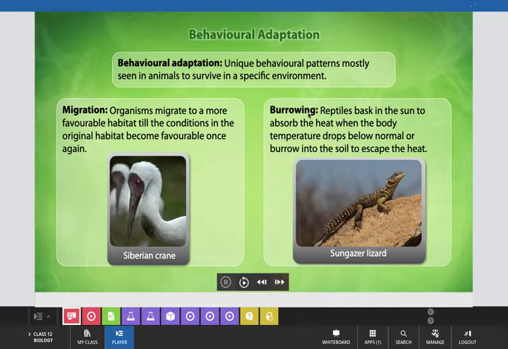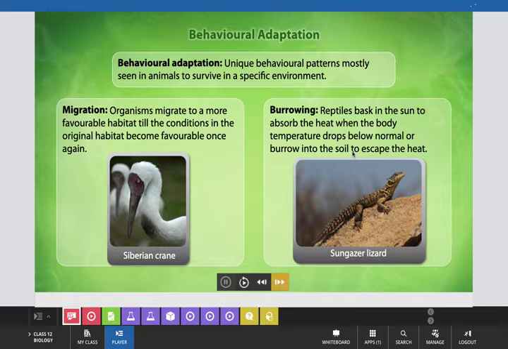And here is another example, the burrowing habit of certain organisms like reptiles and amphibians. Reptiles bask in the sun to absorb heat when the body temperature drops below normal, or burrow into the soil to escape the heat.